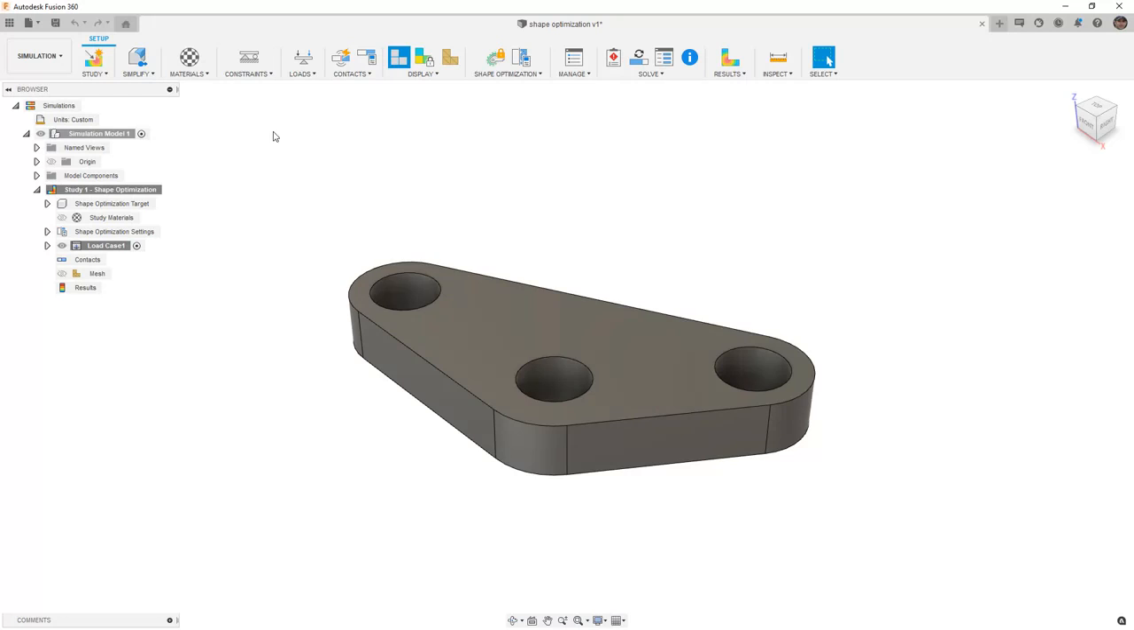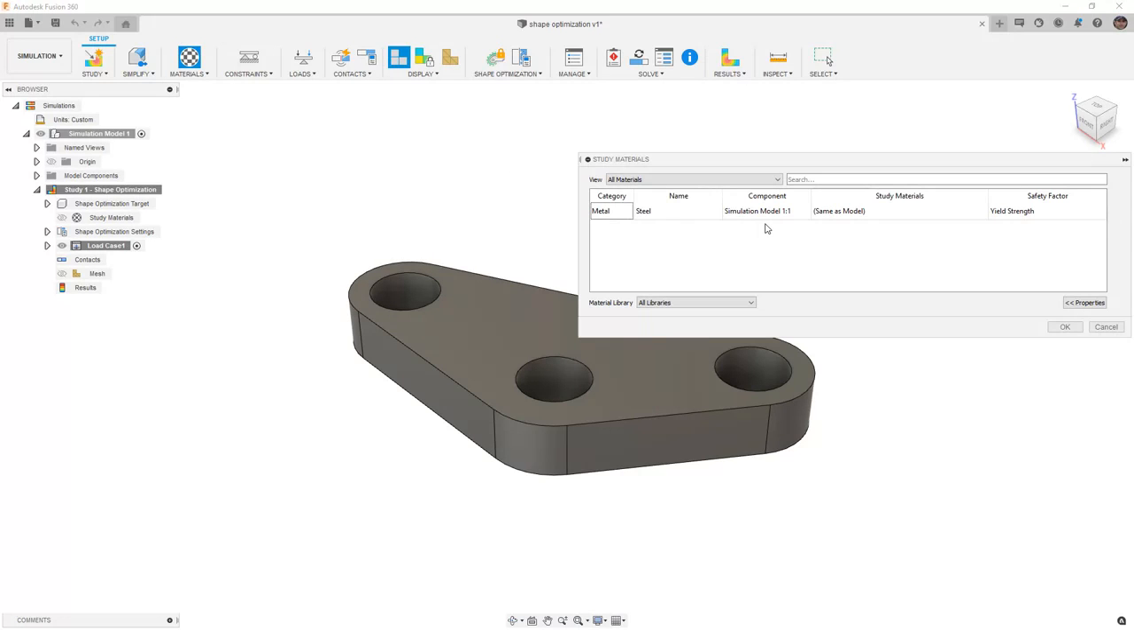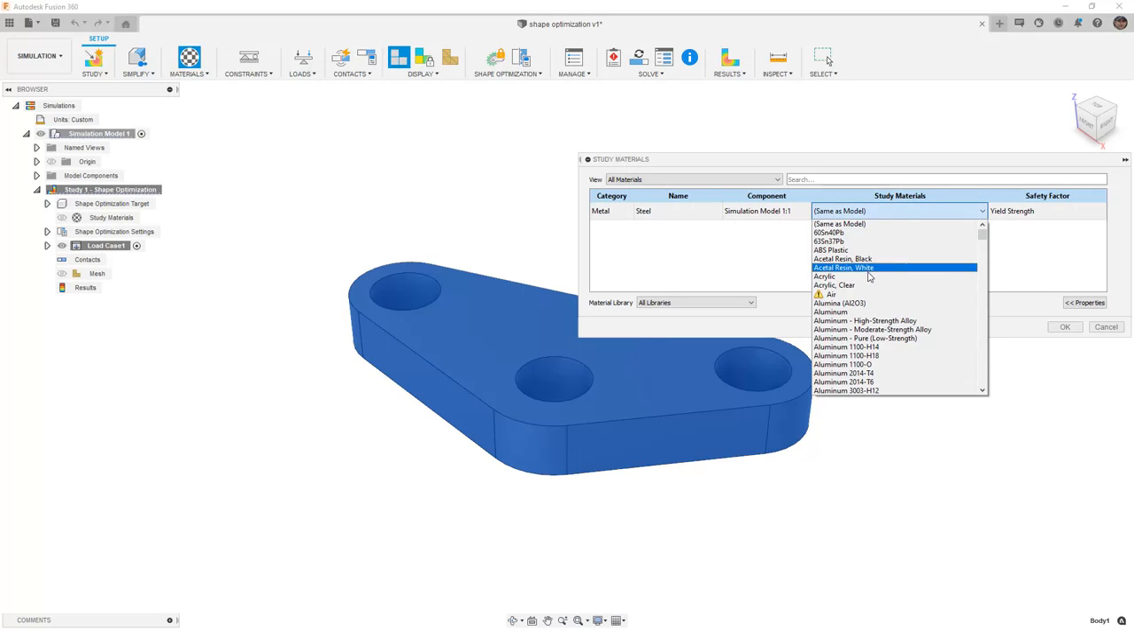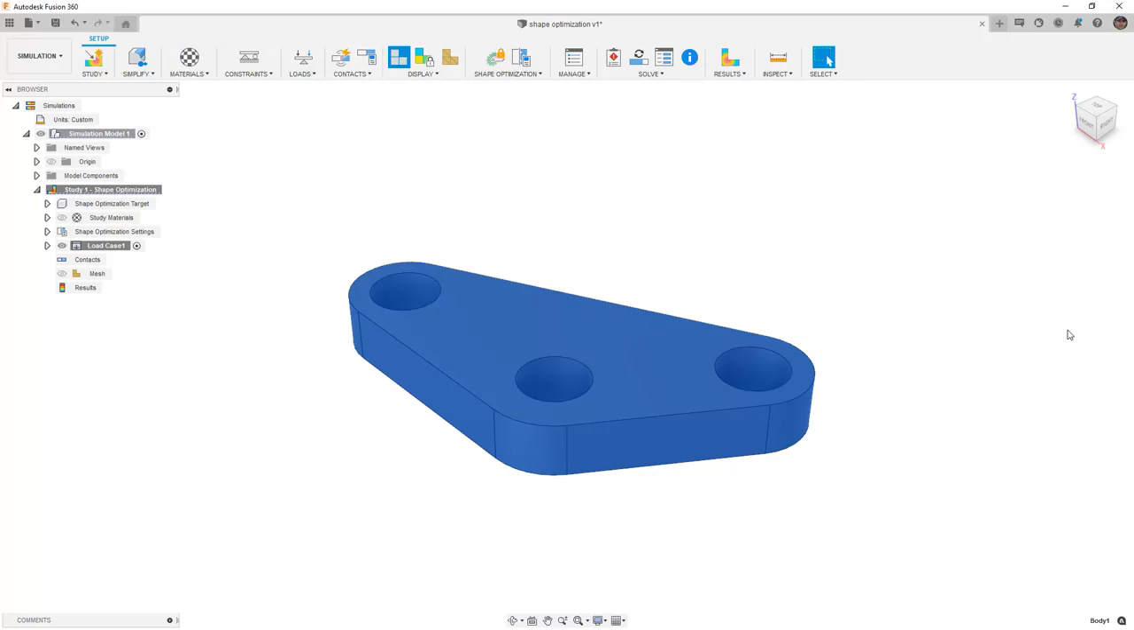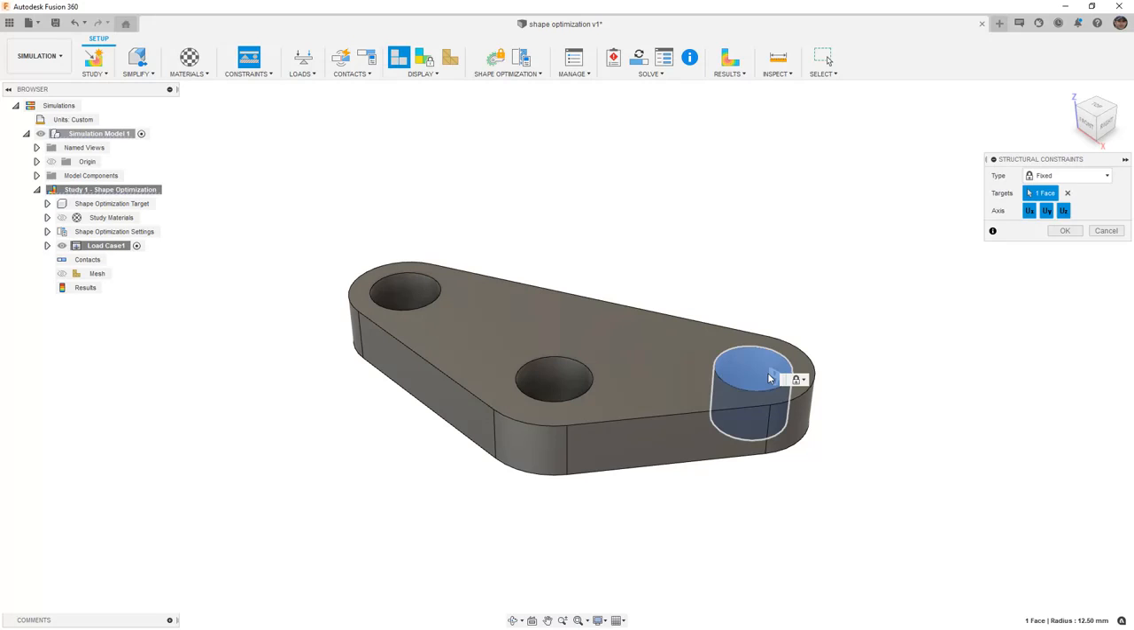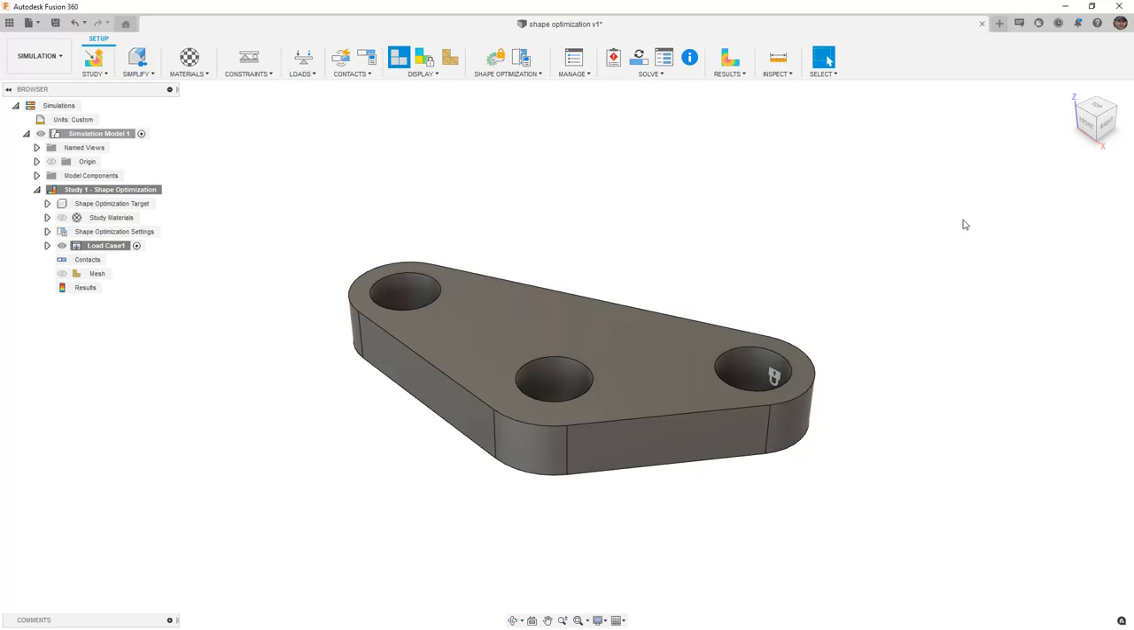Once we select the study type, we want to verify the material. In the case of a shape optimization, the material isn't going to matter as much as it does in a generative design, because we're only looking at load paths and not necessarily at the deformation or safety factor. Next, we want to apply constraints. I'm going to be using a fixed constraint in this upper right pin and say OK.